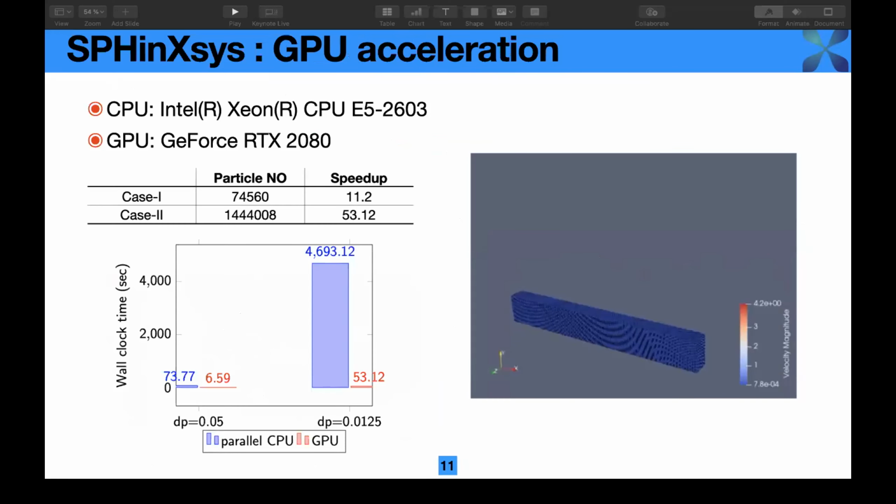And this is the result of our GPU acceleration, and this is the animation of the flow phenomena. And this is the GPU and the CPU we are using, and we want to test two cases with different particle numbers. As you can see here, as the particle number increases, a very large speedup is noted. Also, with the help of the GPU, the simulation can be very fast.